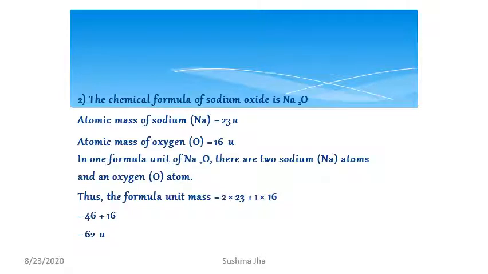In the same way, the chemical formula of sodium oxide is Na2O. The atomic mass of sodium is 23 unit and of oxygen is 16 unit. In one formula unit of Na2O, 2 sodium atoms and 1 oxygen atom are present. The formula unit mass will be 2 into 23 plus 1 into 16. That will be 62 units.